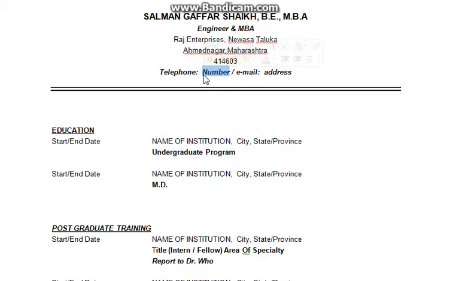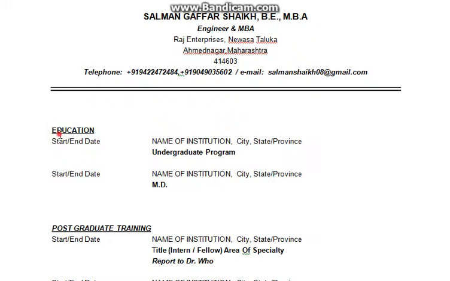Here you should write your cell number, probably mentioning the country code first, afterwards writing your own number. You can provide an alternate number also, because if the number is not reached, then you can be contacted on the alternate number. It can be of your own, or of your brother, sister, or any of your family members. What kind of email address you are having. For example, this is my email address, so that you can be contacted.